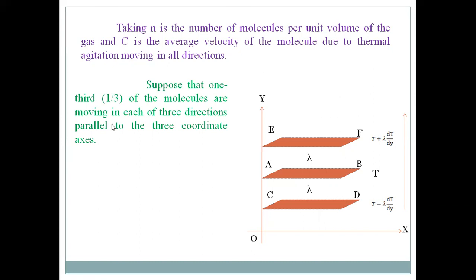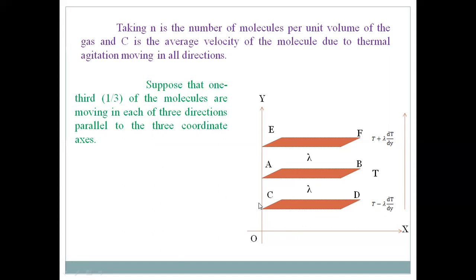So in this n by 3 molecules, half of the molecules will move along the positive x-axis and half along the negative x-axis. It is nothing but n by 6 molecules, since half of n by 3 is n by 6. n by 6 molecules will move along the positive x-axis and n by 6 along the negative x-axis.